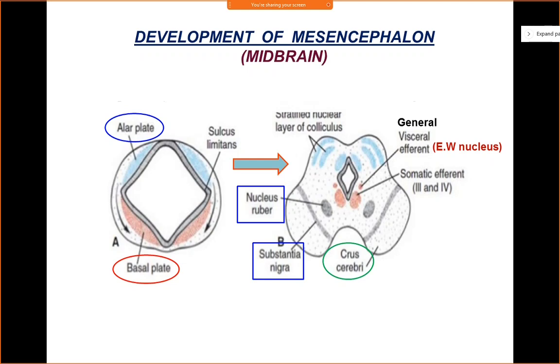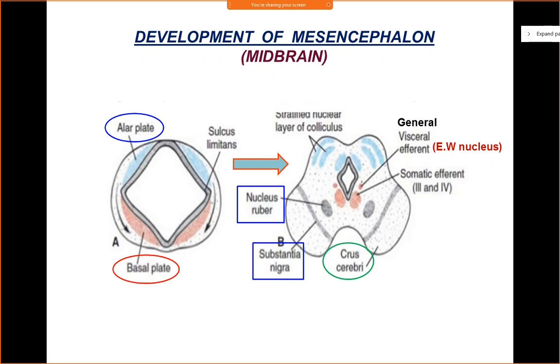Now some of the neurons from the alar plate will migrate into the marginal layer opposite the basal plate, and they will form two nuclei. It will form the nucleus ruber, that is the red nucleus, and it will form the substantia nigra. So two nuclei are formed by the migration of neurons from the alar plate into the marginal layer opposite the basal plate.